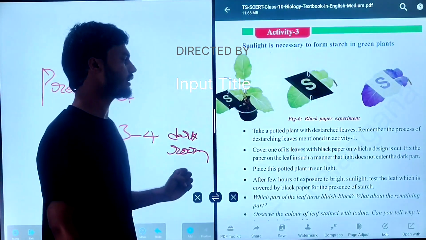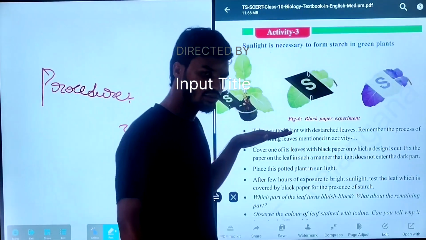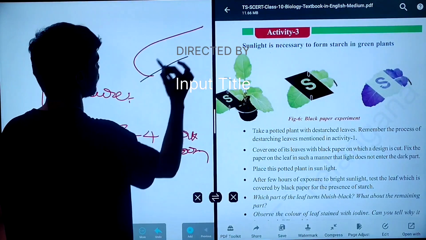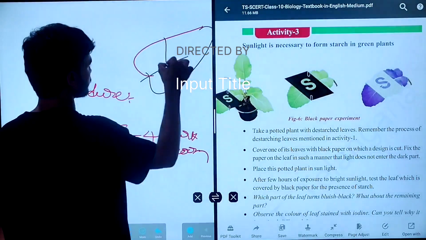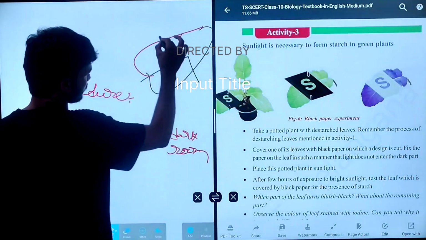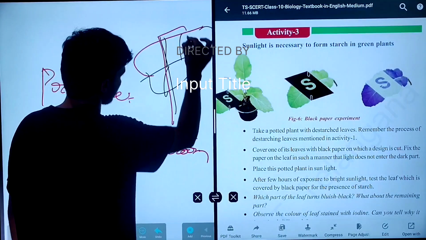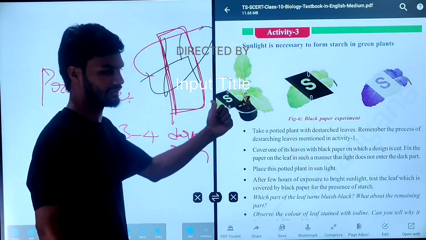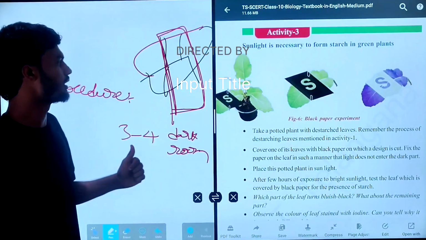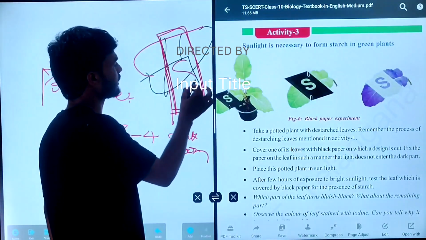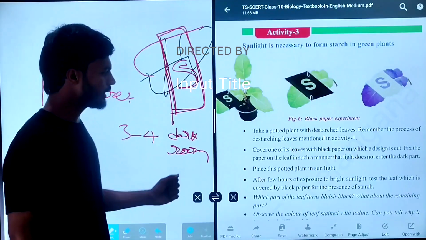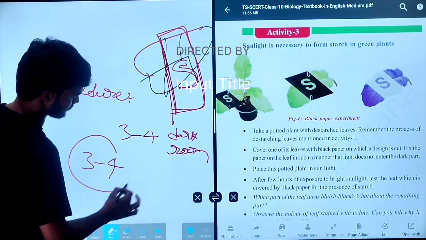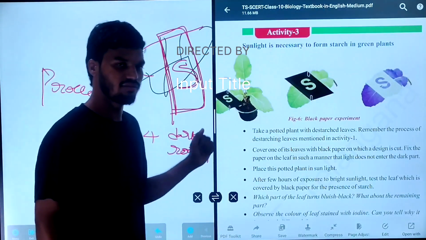Whatever starch is present in the leaf will be completely removed while placing it in the dark room for 3 to 4 days. Then take out the destarched plant and cover half of the leaf portion with the black strip. If you want, you can write letters, whatever you want. Then place it under the sunlight for 3 to 4 hours.